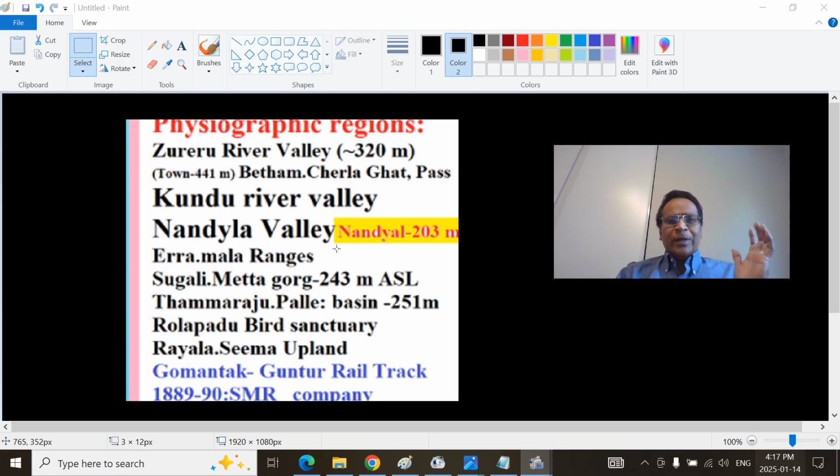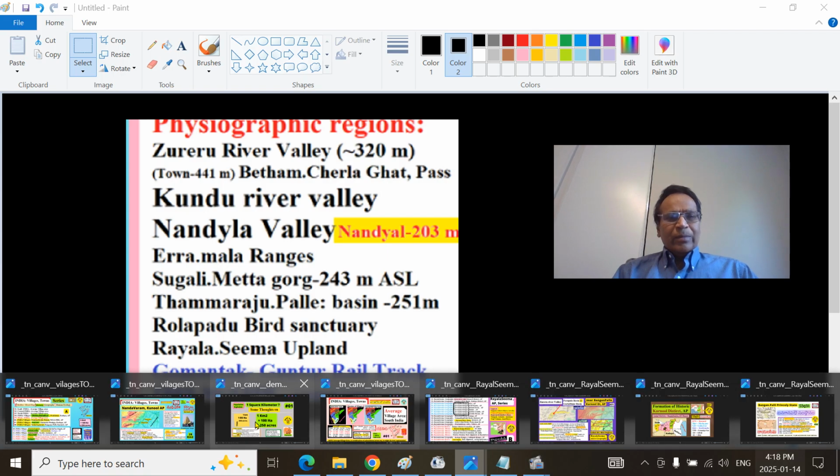The Nallamala ranges are on the west side, the Sugali Metta Ghat climbing to the Rayalaseema upland region, the Timmarajupalle basin, the Rallapadu bird sanctuary nearby, and the Rayalaseema upland further. How the Guntakal and Guntur railway track went a few kilometers away from the village near Panyam, built by the SMR company, that is the Southern Maratha Railway Company. All those things we'll be talking about.